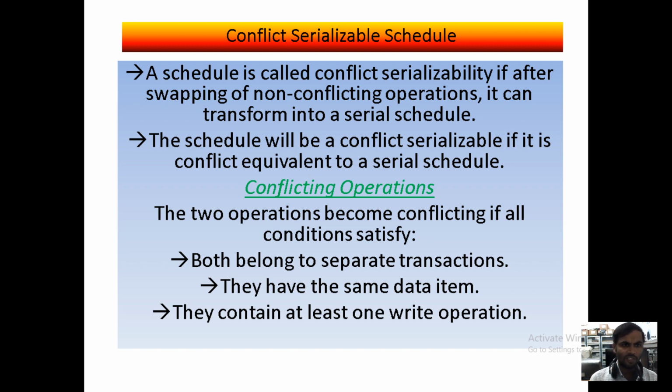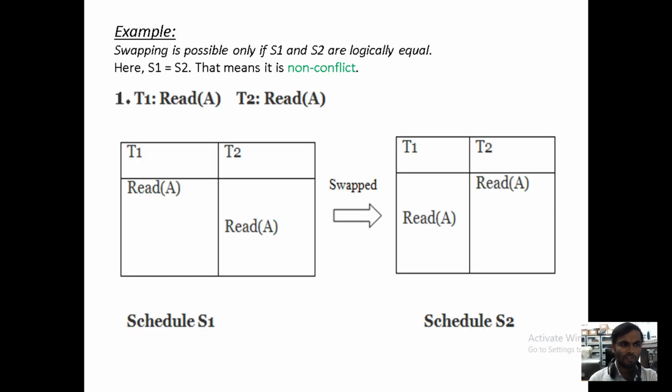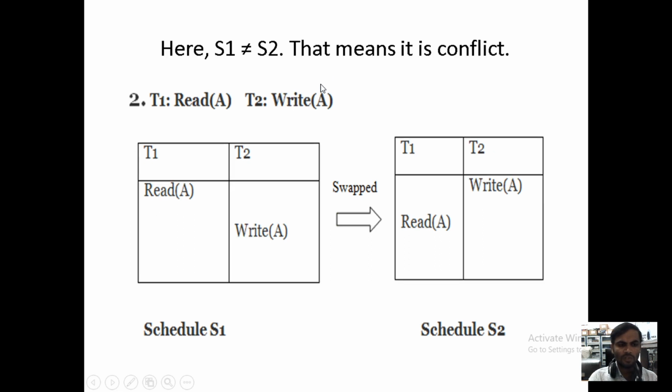In the conflict we have two types: non-conflict and conflict. When do you call it a non-conflict? If you get a schedule where both schedules are equal even when you swap, then we call it a non-conflict. Conflict means when the schedules S1 is not equal to S2, then we call it a conflict.